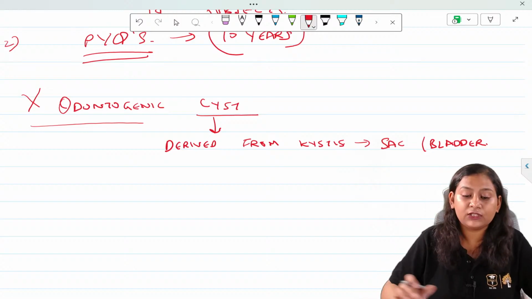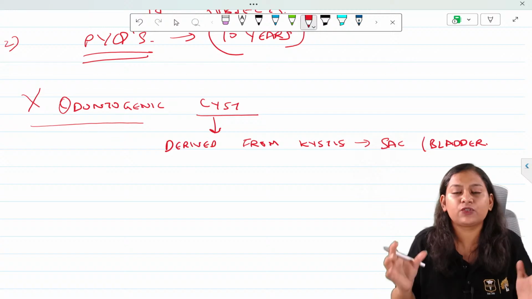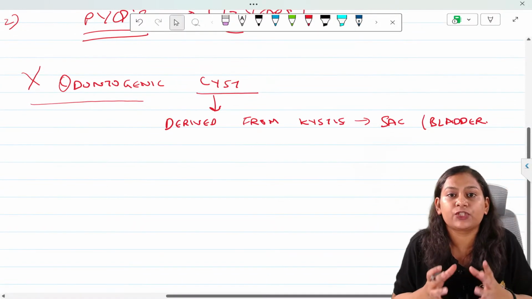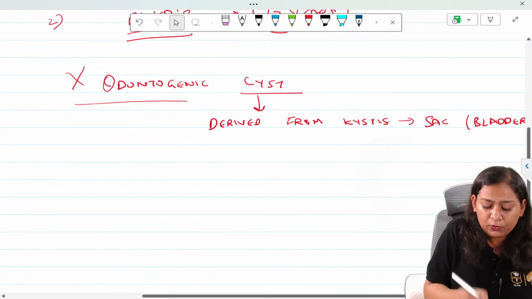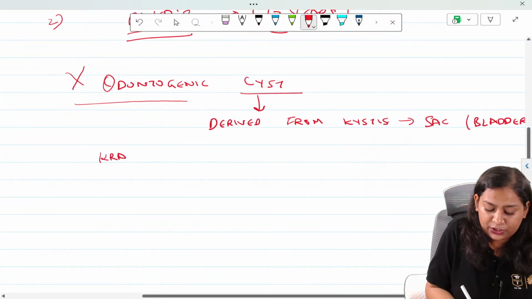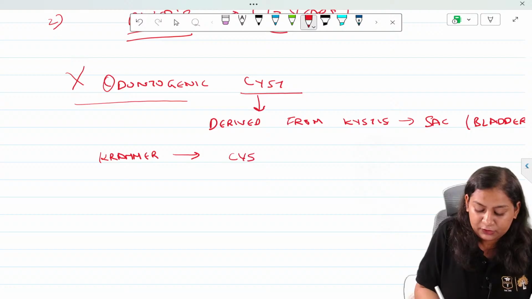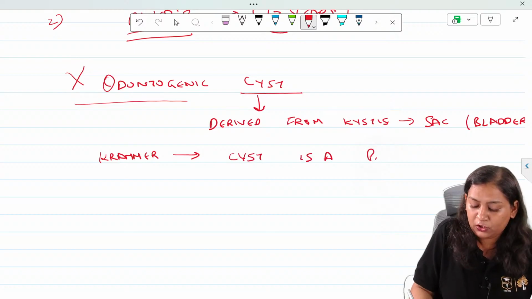So it is derived from cystis, which means a sac or bladder like. Now coming to the definition given by Kramer. Kramer has defined odontogenic cyst as a pathological cavity. So a cyst is a pathological cavity.